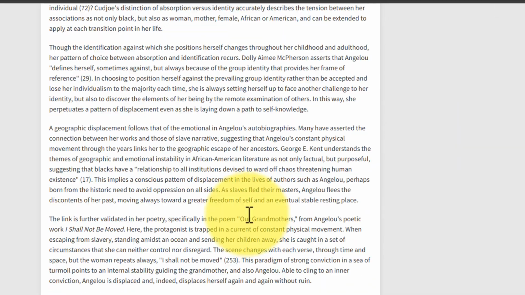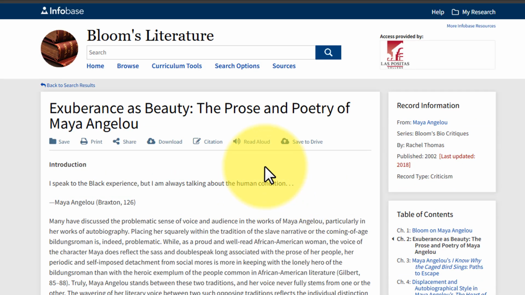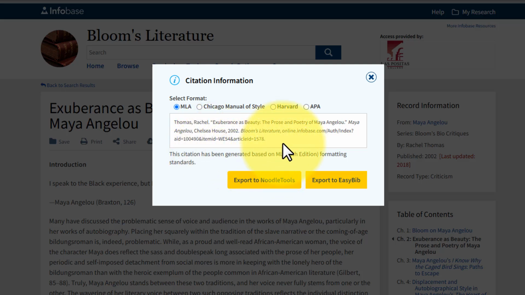of the content. If you find an item useful, save it using the database's tools. You can also cite or email the article for easy access later. Remember, the permalink in the citation makes it simple to return to this item.